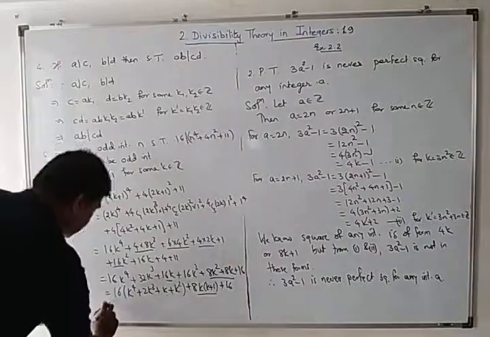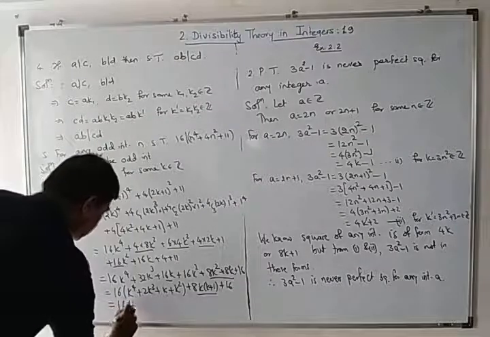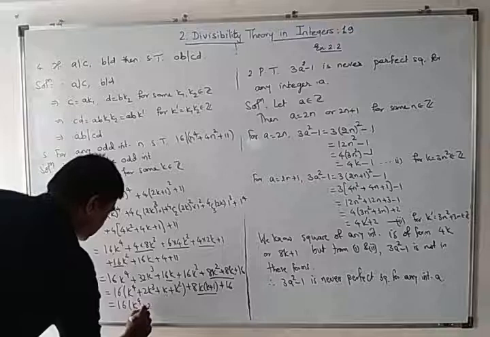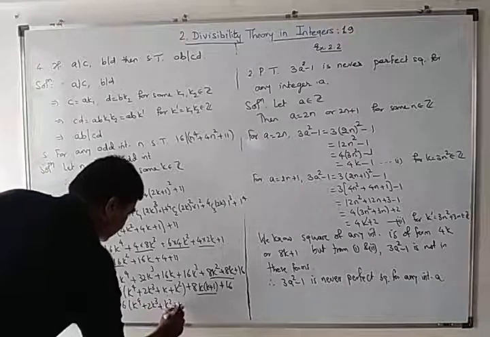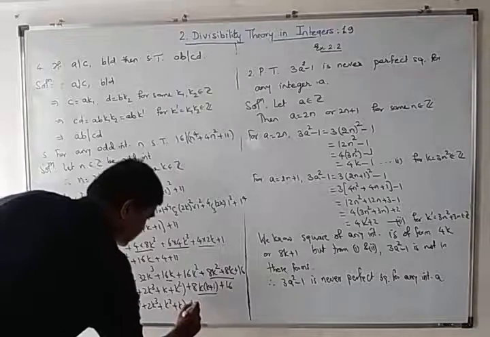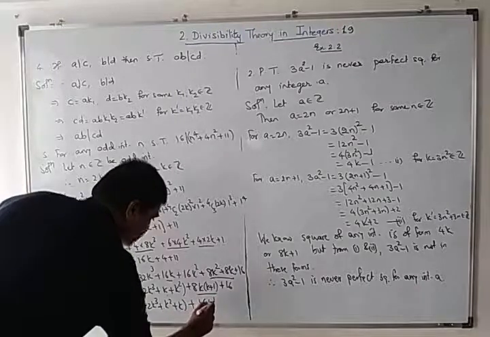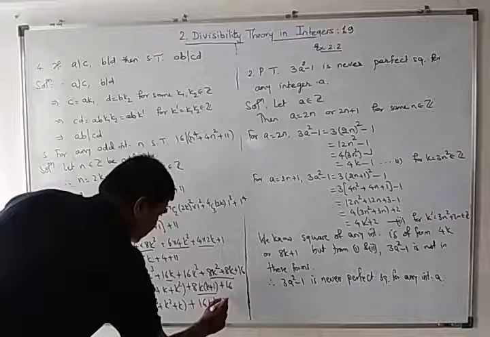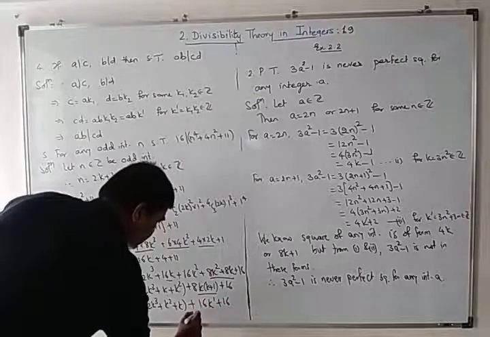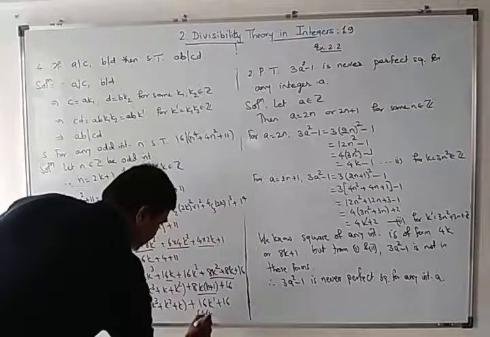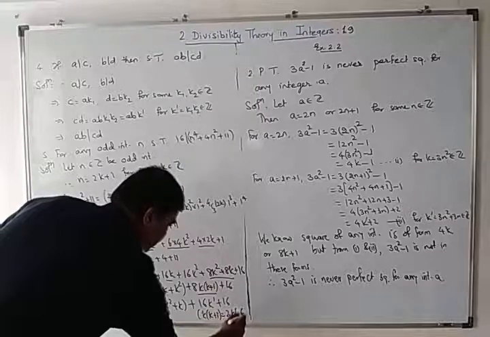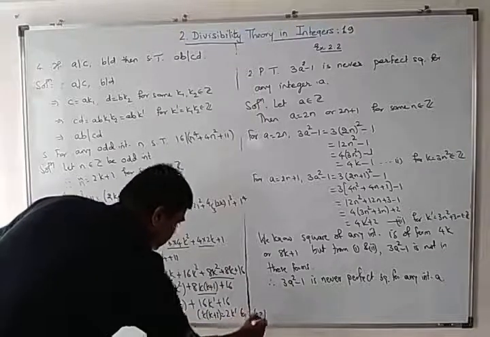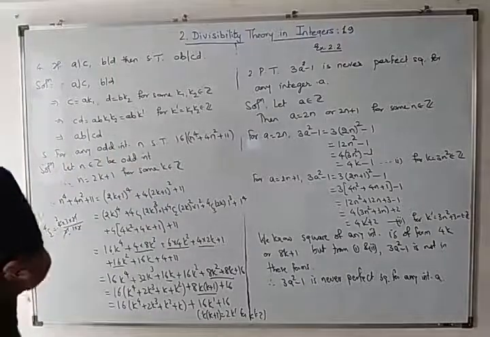So this is nothing but 16 times k raised to 4 plus 2k cube plus k square plus 16k dash plus 16, since k into k plus 1 is equal to 2k dash, for k dash belonging to Z.